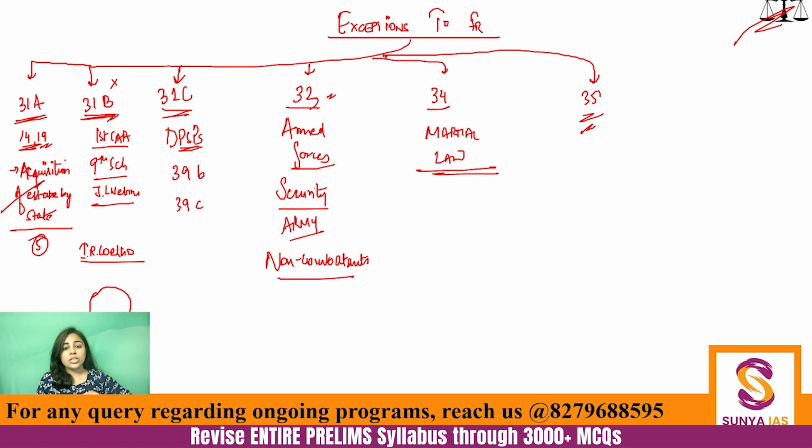Then come to Article 34, that is martial law. Now, what is martial law? First of all, martial law has not been defined anywhere. Martial law has not been defined anywhere, but the word martial law has been written in Article 34, and that is why we know that martial law can be imposed in our country. That is one thing. Martial law means rule of the army. Rule of the army or the armed forces.